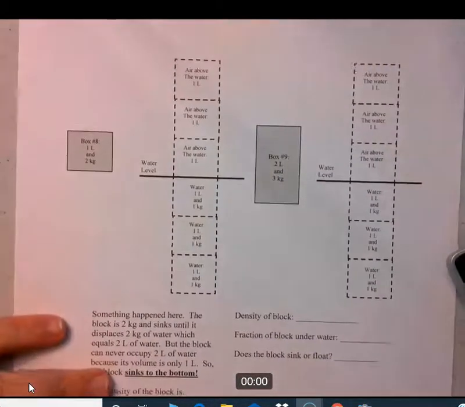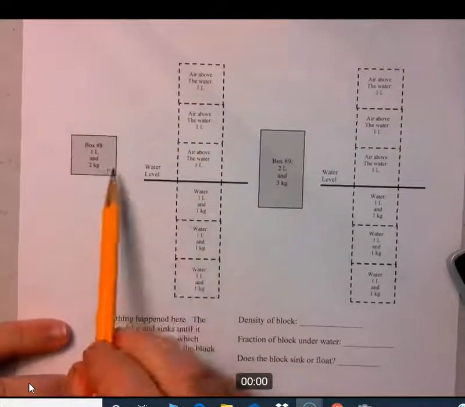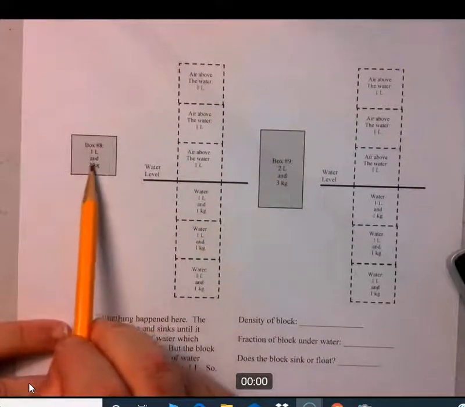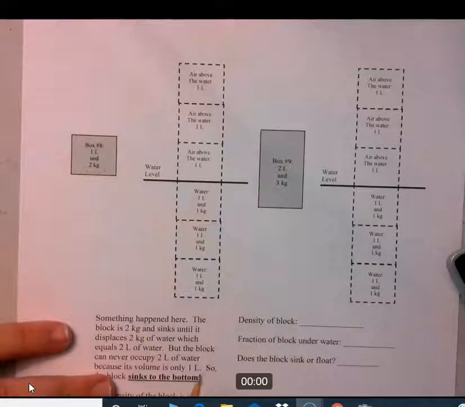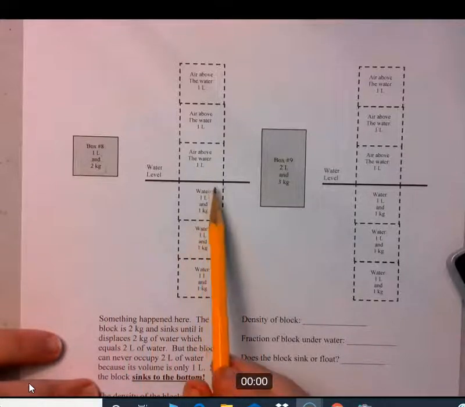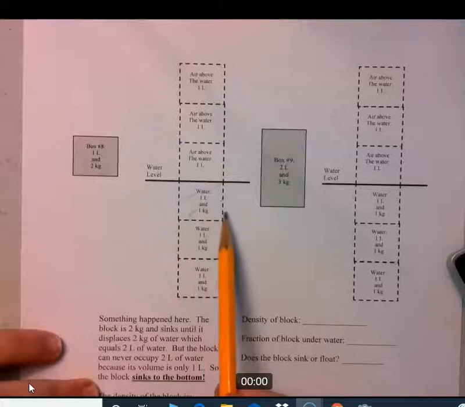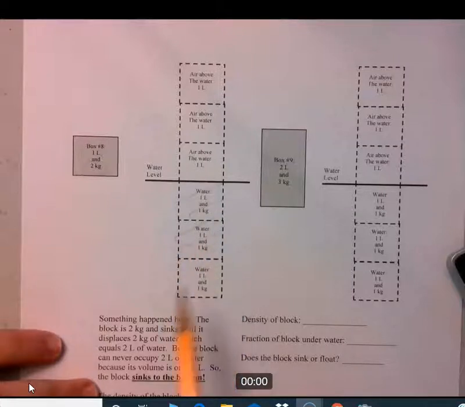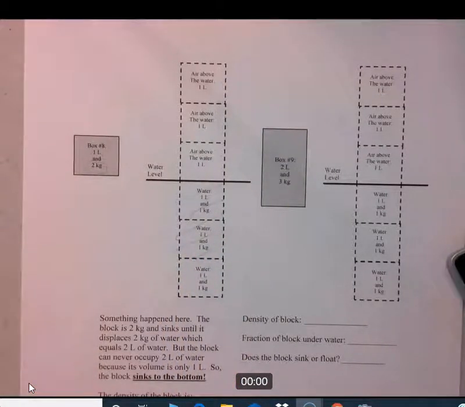Okay. So, box number 8 is a 1 liter box that has a mass of 2 kilograms. So we identify the mass of the block, and then we identify 2 kilograms of water. So 2 kilograms of water is going to be this first box and this second box. Okay, but there's a problem. Do you see what the problem is?